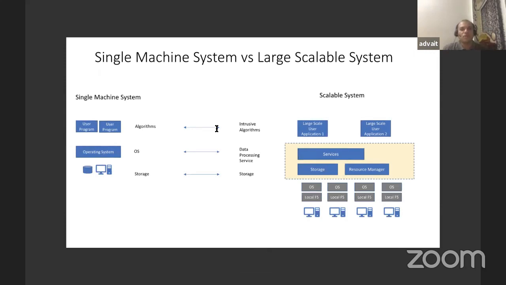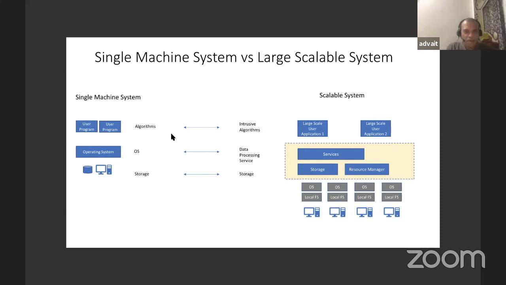Okay, so the single machine system, which is your typical computer or laptop at your home. Nowadays, even mobile phones can process very fast. If you want to compare that system with the large scale data system, you can see on the left side it's a single machine system, and on the right side it's a scalable system for data.